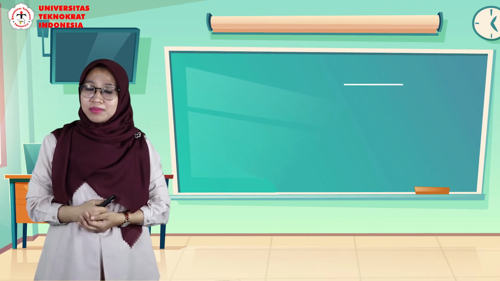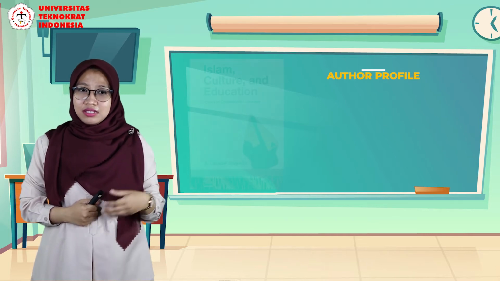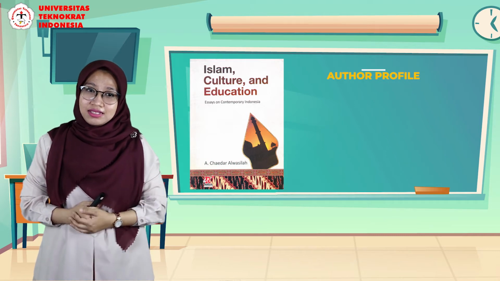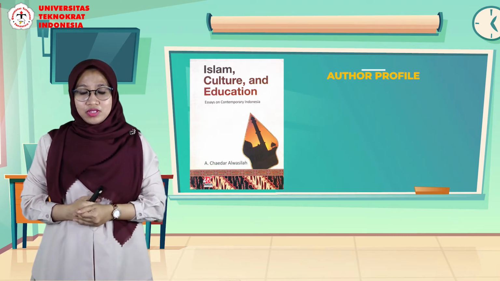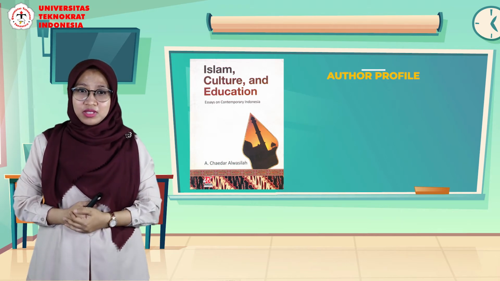So the first is the principles in the book profile. Here I'll give you an example. Let's say I'm reviewing a book entitled Islam, Culture and Education. Okay, we can start the narration from this book profile.